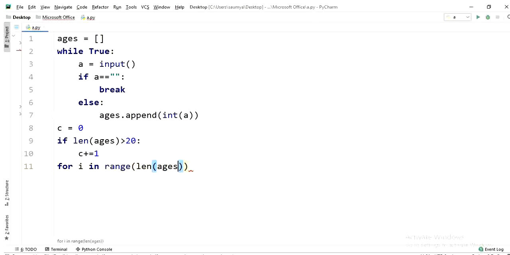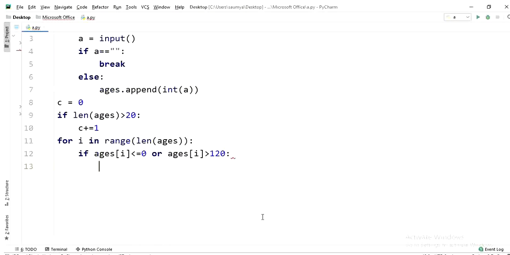This loop will run up to the length of the list ages. Now here we will check that if ages of I is less than or equal to 0, or ages of I is greater than 120, if any of these conditions are true, in that case also we will increment the value of C, right?